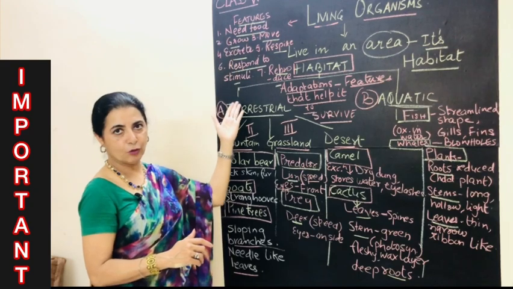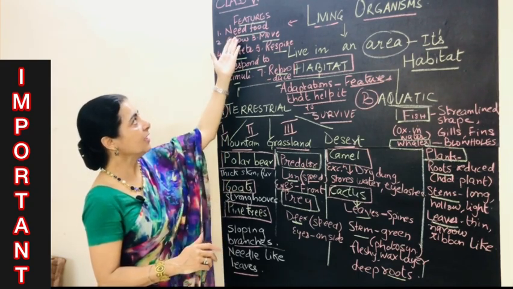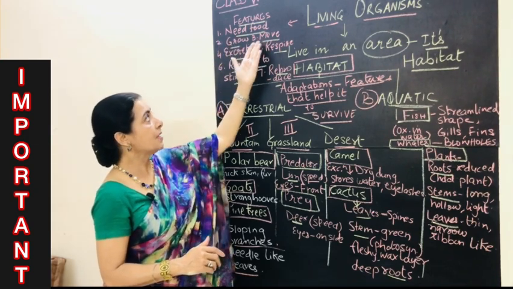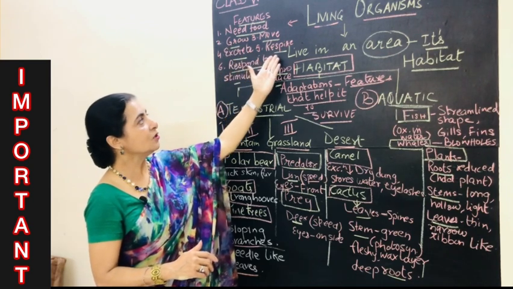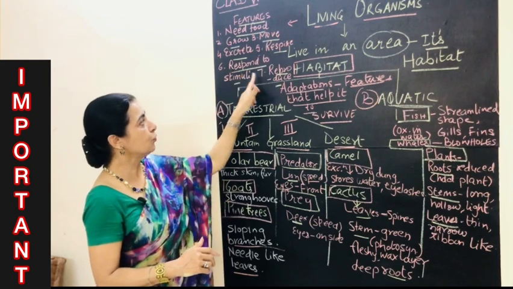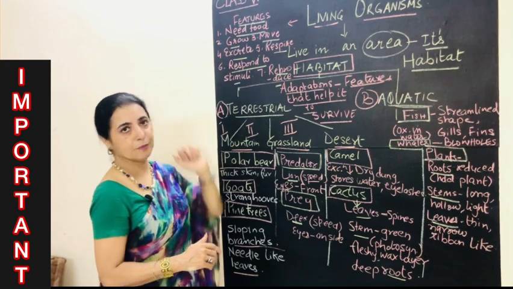So I hope you are going to remember the different kinds of the adaptations and also what are the main features of the living organisms. I'm just summing these up. That is, all living things, they need food, and when they eat food, they grow and they also move. But some of the food is not digested, so they excrete, and they also need energy for which they respire. And there are 3 R's, 1, 2, 3 in the end. Remember, respire, respond to stimuli, and reproduce.